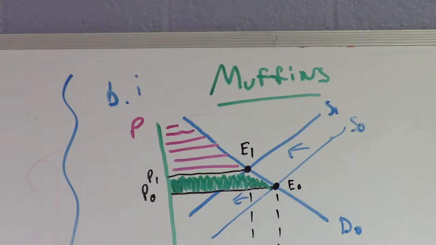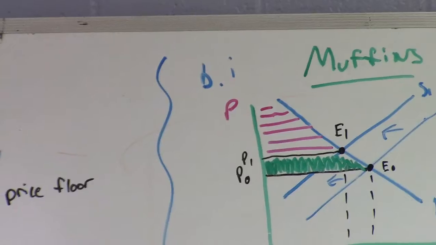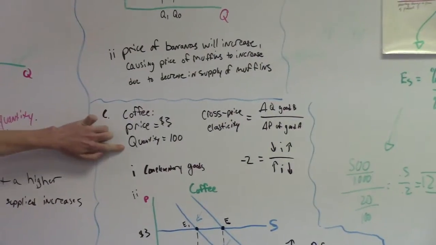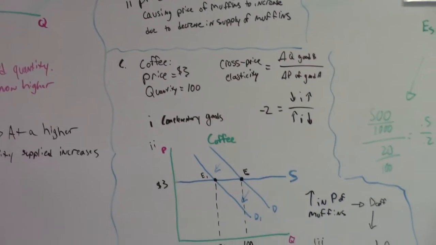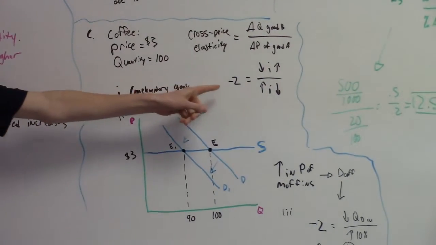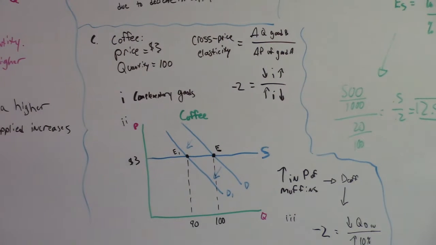Letter C. In the market for coffee, the equilibrium price is $3 per cup, and the equilibrium quantity is 100 cups per week. The cross-price elasticity of coffee with respect to muffins is -2. Question number 1. Are coffee and muffins normal goods, inferior goods, complementary goods, or substitute goods? They are complementary goods.